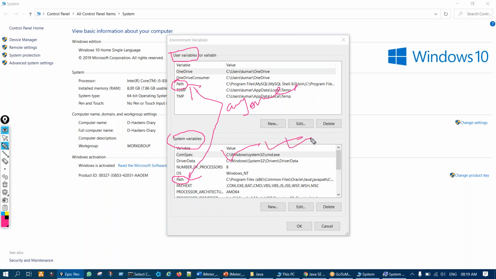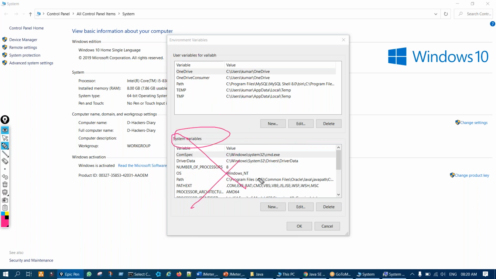But what happens is sometimes in an office laptop or office system, this will be disabled for you. This will be disabled for us. So we can do it in user variables. This will be enabled in an office system because the restriction is there, right? So in an office system the one below will be disabled, so we cannot make any changes there, and this one will generally be enabled, so we can make changes over here, right? So anywhere we can do, but if you have the option to do changes here, then do the changes here in this Path, right?